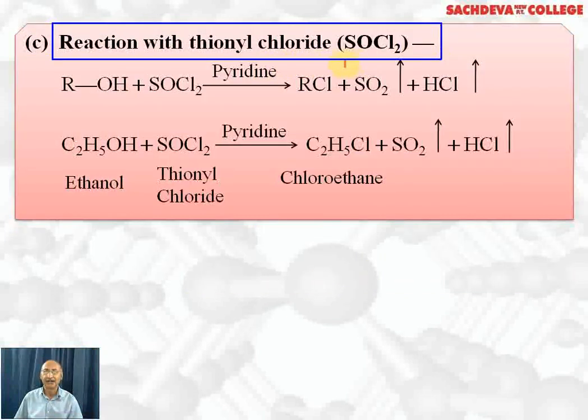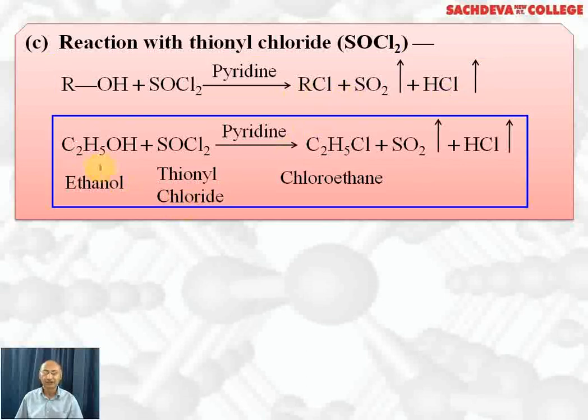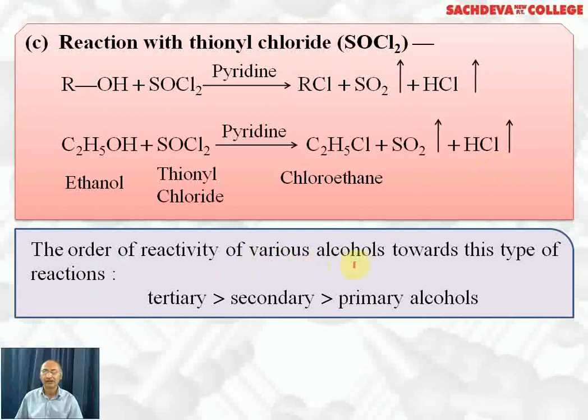Reaction with thionyl chloride. ROH reacts with thionyl chloride in the presence of pyridine as a solvent. We get RCl plus SO2 plus HCl. This is the best method to prepare alkyl halide because SO2 and HCl are gases which can be easily removed, and we get pure alkyl halide. If we use ethyl alcohol with thionyl chloride in the presence of pyridine as a solvent, we get chloroethane, sulfur dioxide and HCl.